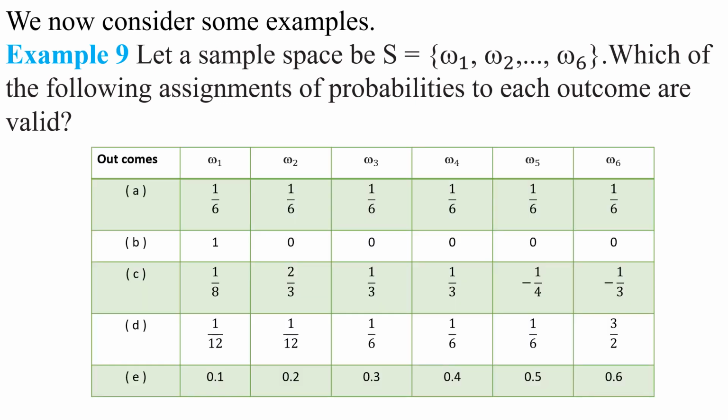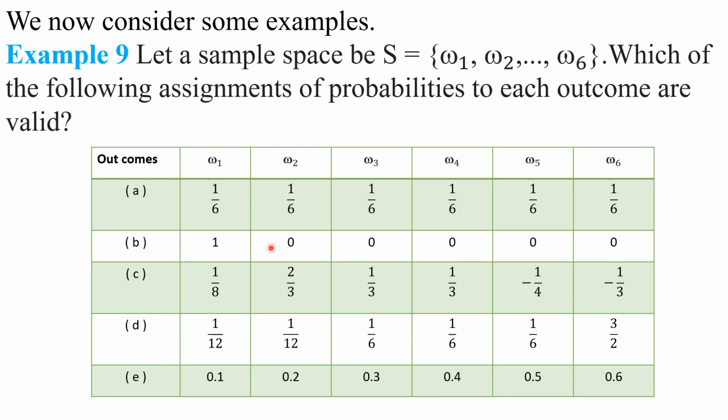Okay, my children. See, these are outcomes. Omega 1, omega 2, omega 3, omega 4, omega 5 and omega 6. These are outcomes. This is the assignment A, second assignment, third assignment, fourth assignment and fifth assignment. We assigned probabilities of these outcomes like this.